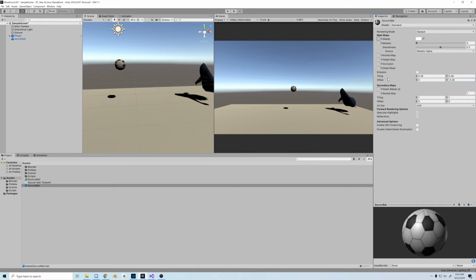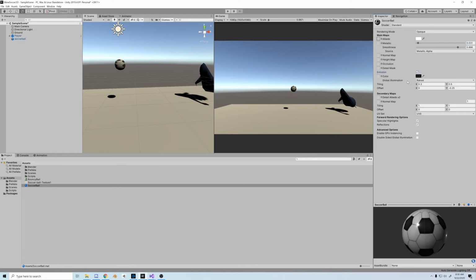Me, I like it like this. It looks fine. So a little bit more fine tuning just to make the good round numbers. And there we go. Looks good to me. Kind of soccery. Now I'm just going to change the smoothness and metallicness. You can adjust everything to whatever makes it seem realistic enough for you.